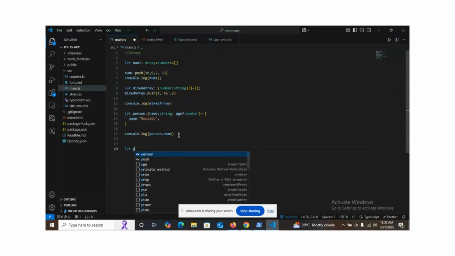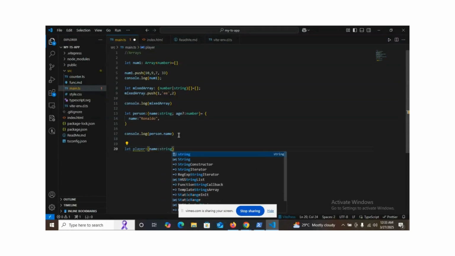Let's say let player. Normally when let player comes, we want to define the object. The object comes in, the player has a name, the name is a string.